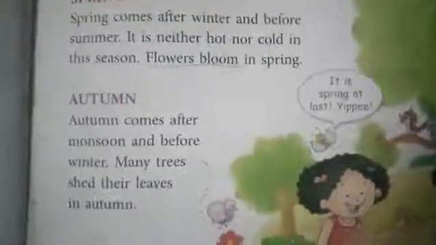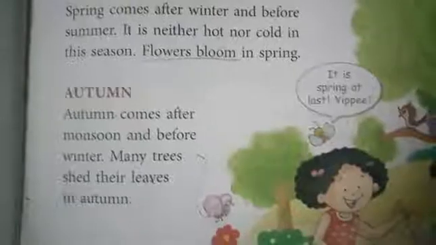The 5 seasons we studied are summer, winter, monsoon, the main seasons, and the other 2 seasons are spring and autumn. In spring, flowers bloom. In autumn, many trees shed their leaves.